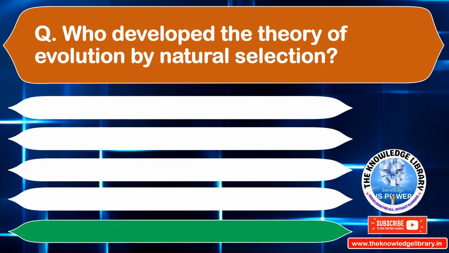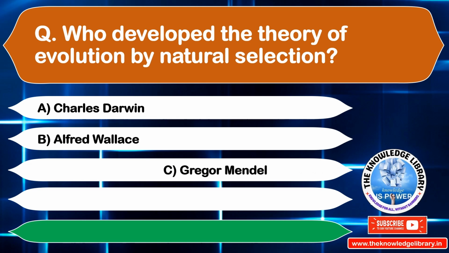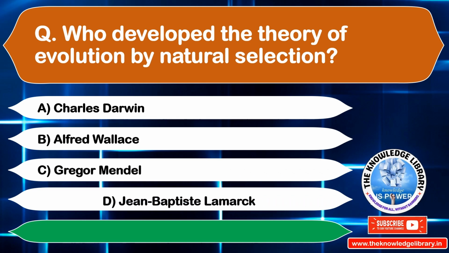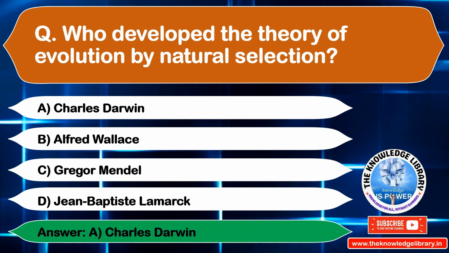Who developed the theory of evolution by natural selection? Option A, Charles Darwin. Option B, Alfred Wallace. Option C, Gregor Mendel. Option D, Jean-Baptiste Lamarck. The correct answer is option A, Charles Darwin. Move to the next question.